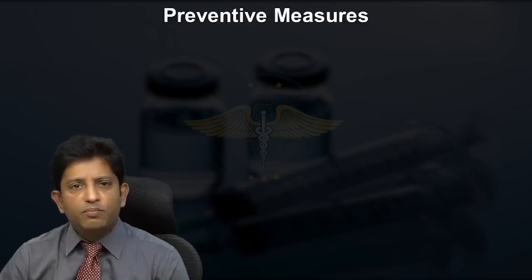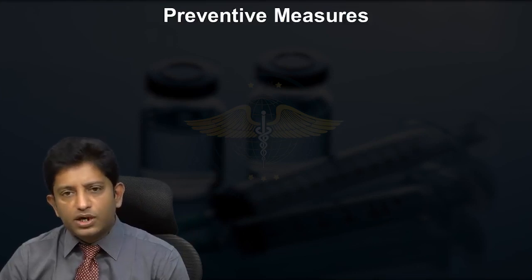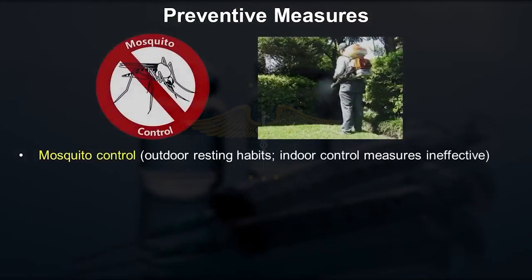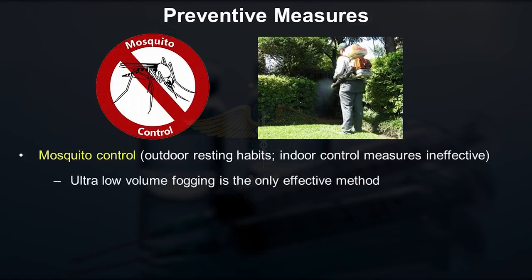Now what are the preventive measures? Two things we can do to prevent this particular disease. One is pig control and the other is mosquito control. Now how do we do the mosquito control? It is a mainstay for preventing, in fact, dengue, malaria and all other vector-borne diseases. Outdoor resting habits, so indoor control measures are very ineffective. Ultra low volume fogging is supposed to be very effective.